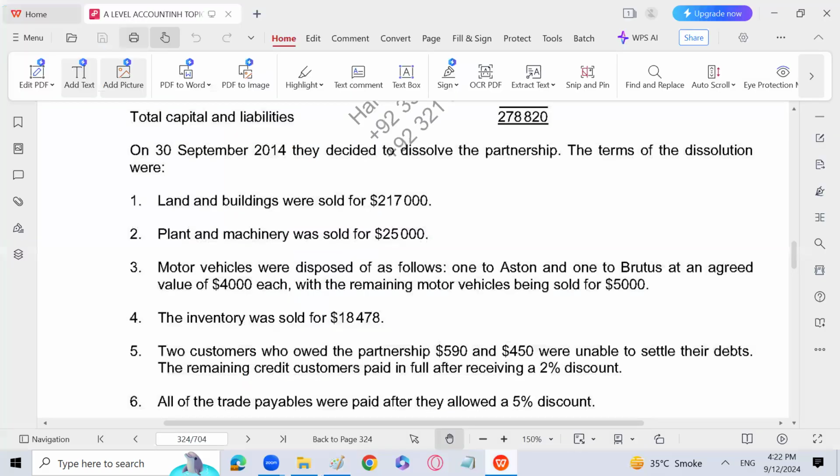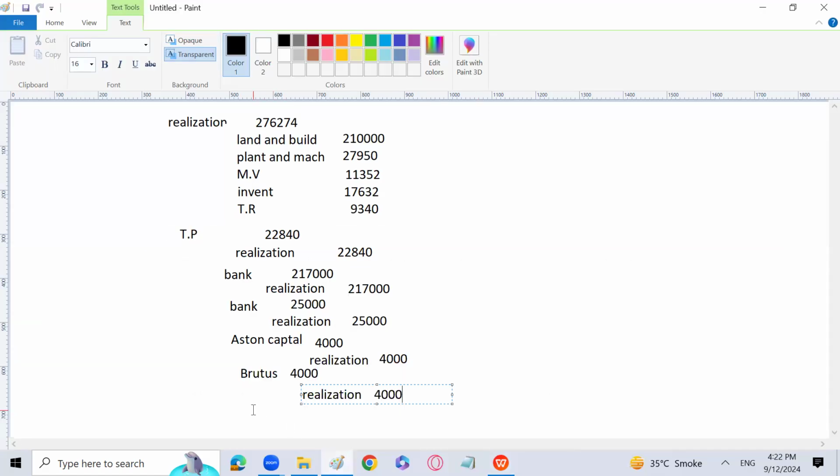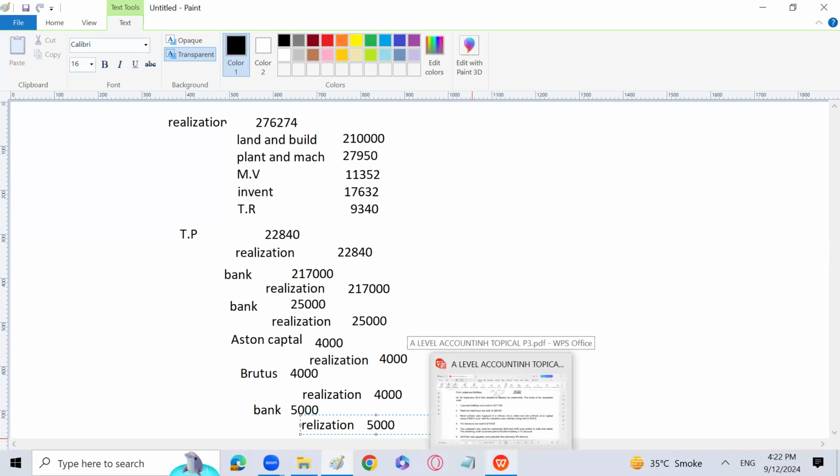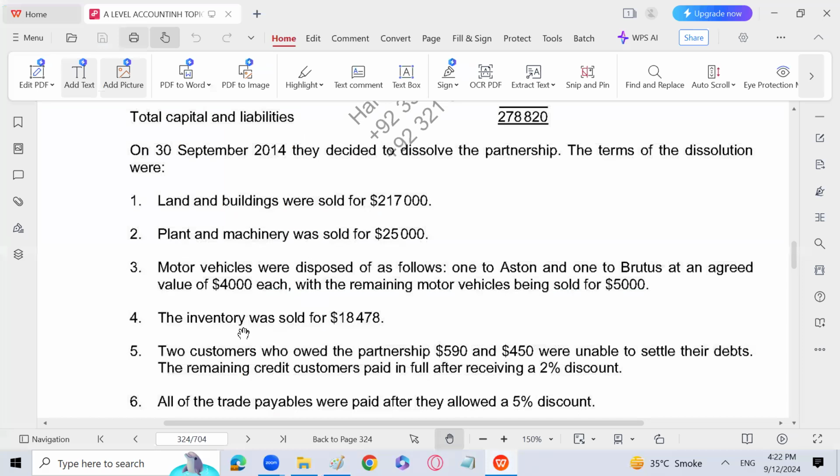And the other vehicles, that motor vehicle has been sold for 5,000. So the entry is going to be bank debit. The normal entry to collect the amount from the asset, and realization account will be credited by 5,000. Right? Next, let's talk about it.